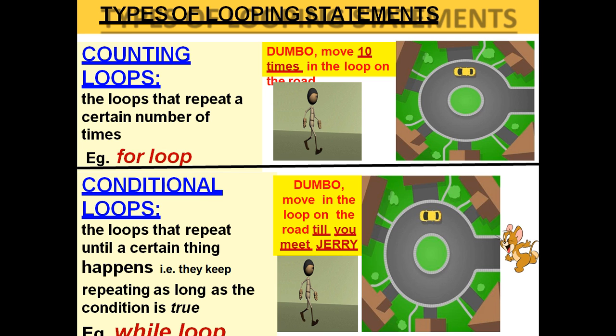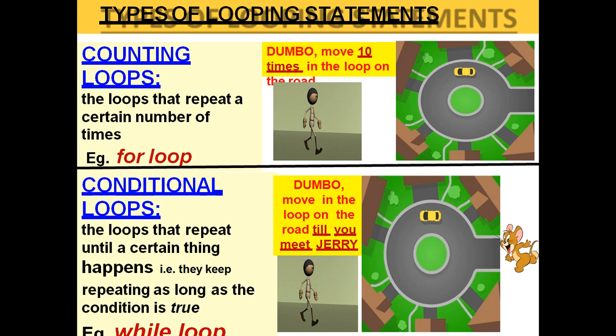One is counting loops, another is conditional loops. For loop is an example of counting loops. This means the loops repeat a certain number of times, a specified number of times. For example, this Dumbo moves 10 times in a loop on a road. Here 10 specifies the number of times the loop will be repeated.